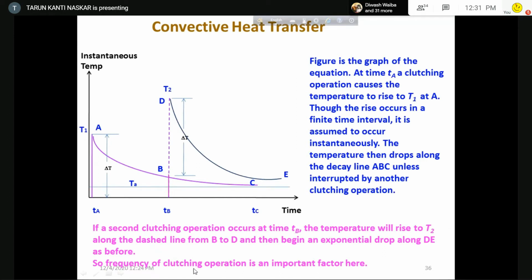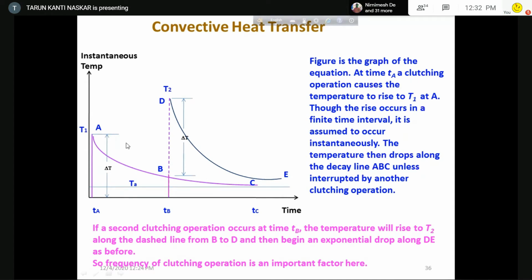So the frequency of the clutch: if you again apply the clutch, say at tC, it will start from this point. Or if you apply the clutch again at any time here, the rise of temperature will start from this point and go up. So the frequency of the clutching operation is an important factor here. This is the graph of the earlier curve.